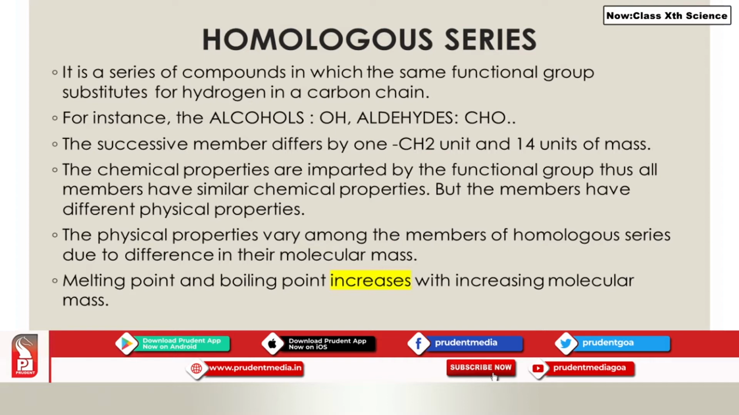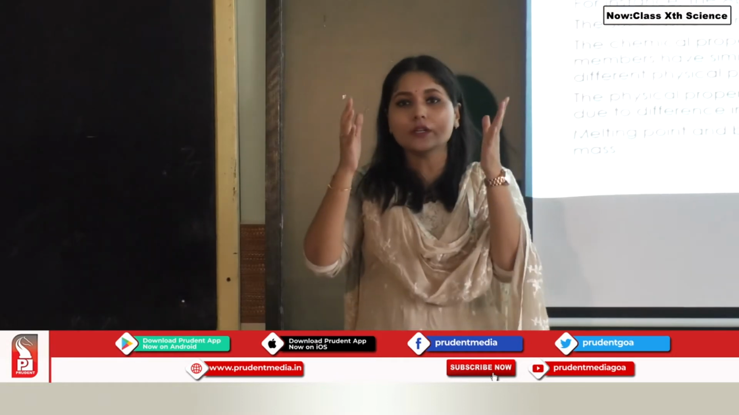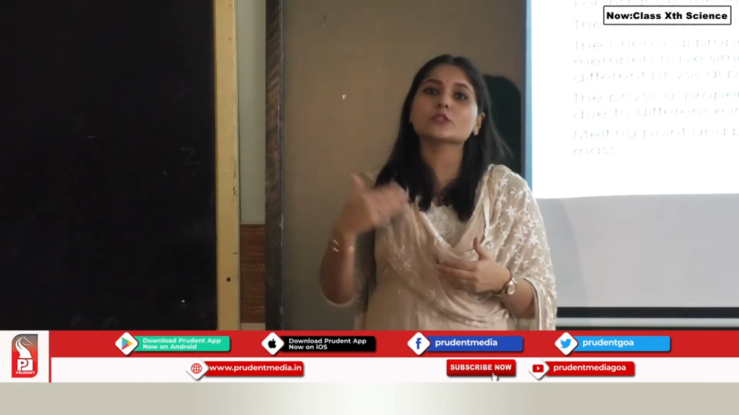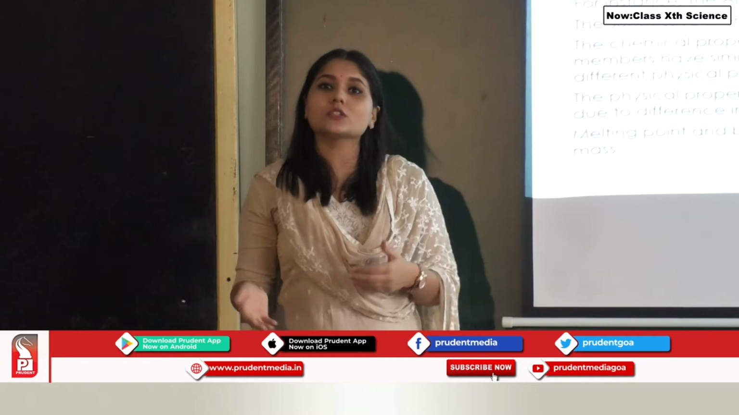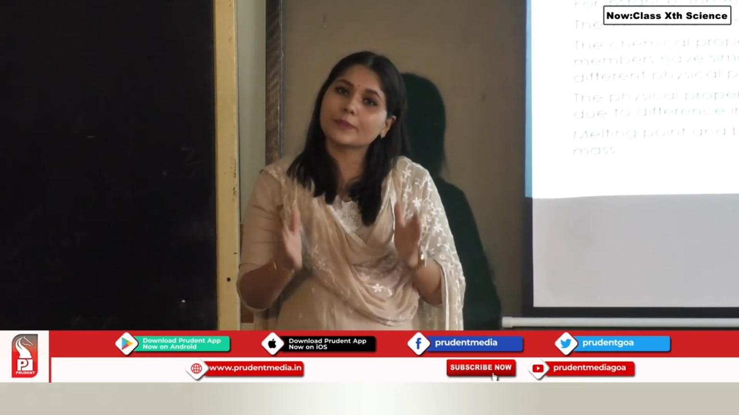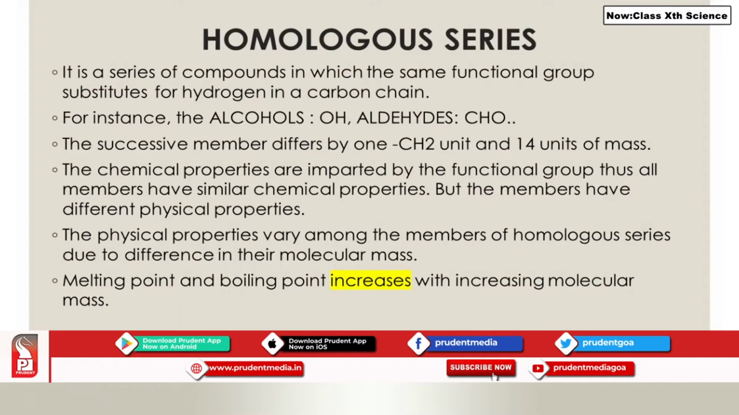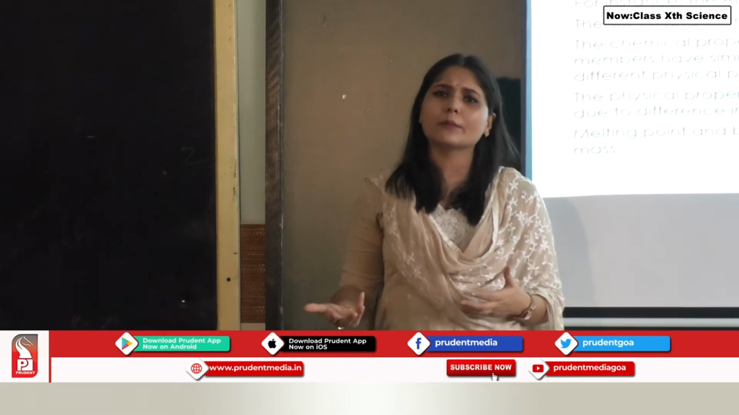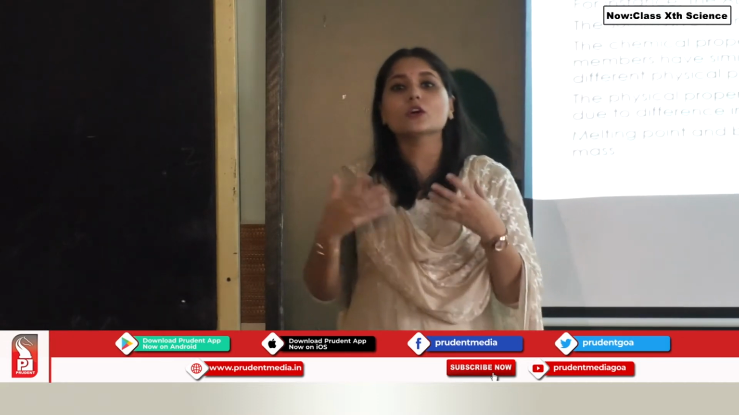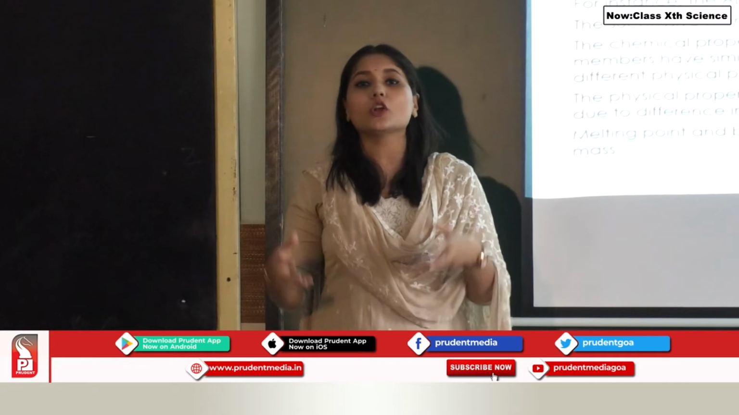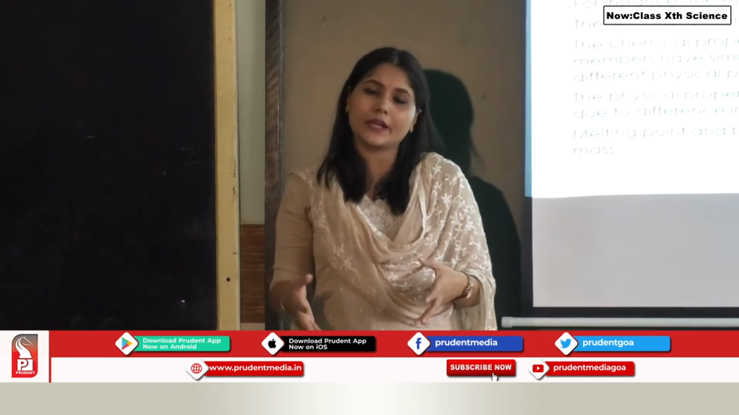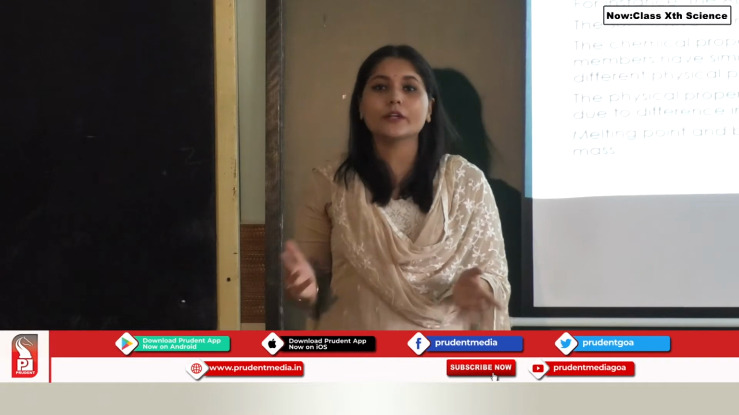The physical properties vary among the members of a homologous series due to the difference in their molecular mass. As you go down the homologous series, there is an increase in the mass by 14 mass units. This increase in molecular mass changes the physical properties of the compounds. Melting and boiling points increase with increasing molecular mass. Why? Because the molecules are becoming bulkier. Besides that, the bonding is increasing, so in order to break the bonds, enough energy has to be supplied. The more the energy, the higher the boiling point or melting point.